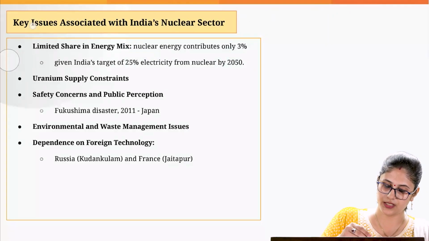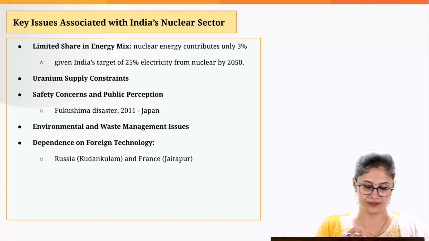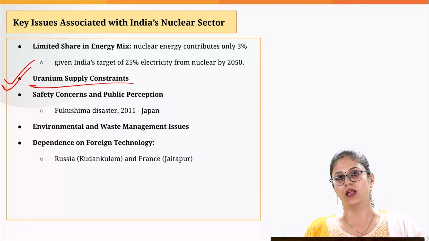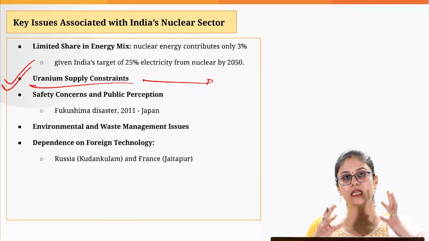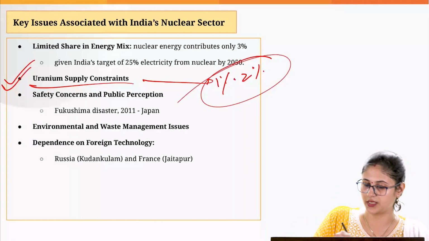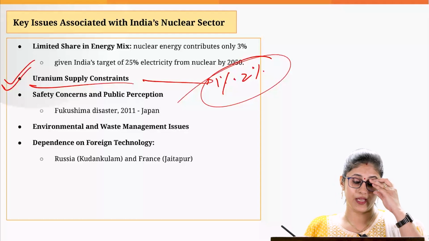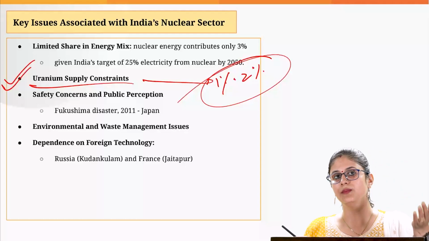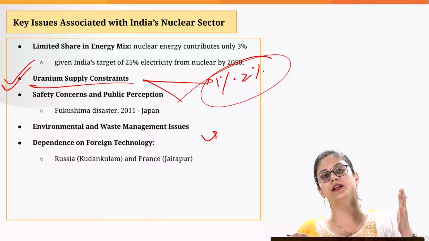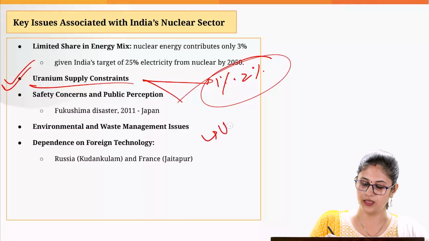Another challenge is resilient supply of uranium. When you talk about domestic production of uranium, it is roughly 1 to 2% of the global production. So we are majorly reliant upon imports when it comes to uranium. I told you we have entered into a civil nuclear agreement with the USA.